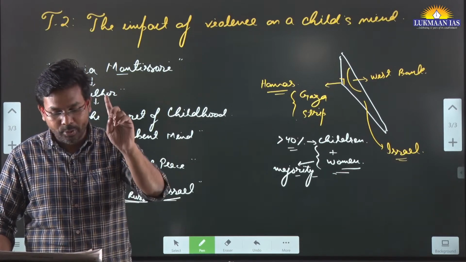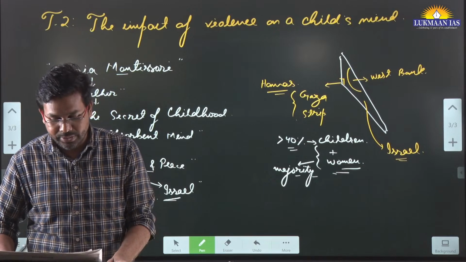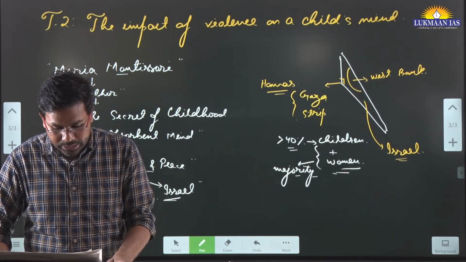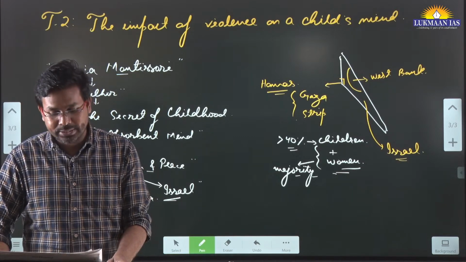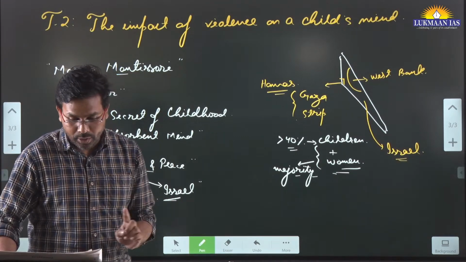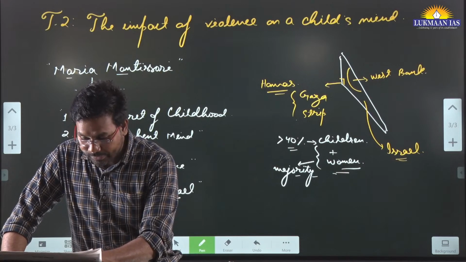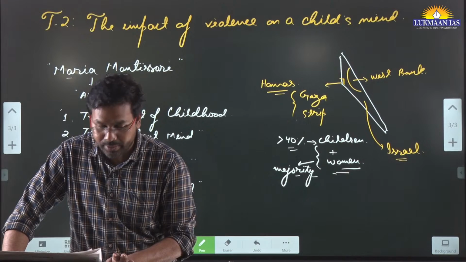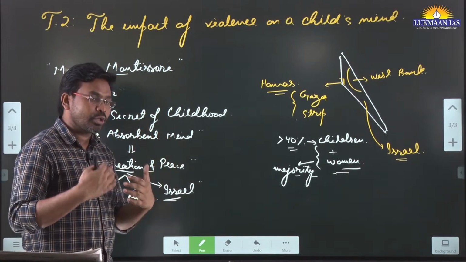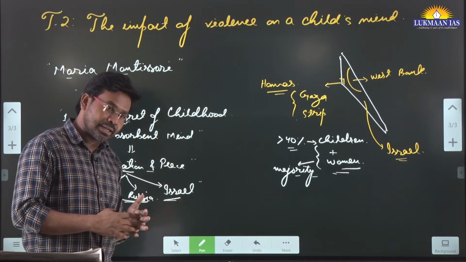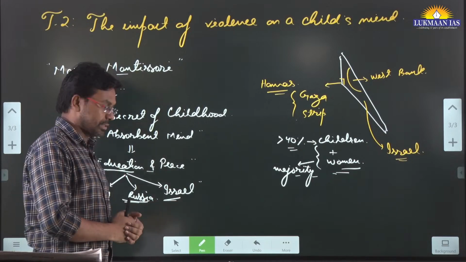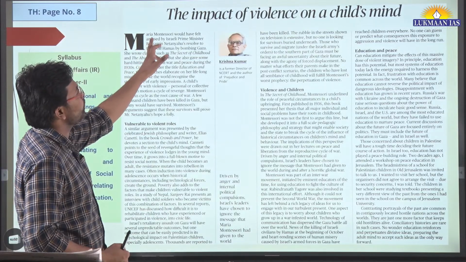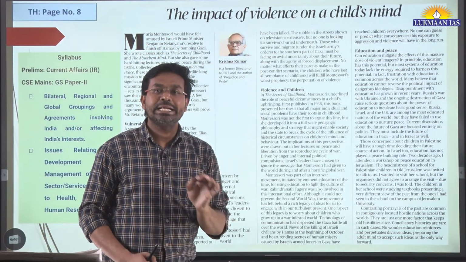And here they have talked about a Jewish philosopher and writer. His name is Elias Canetti. In the book Crowds and Power, he devotes a section to the child's mind. Canetti points to the seed of revengeful thoughts that the experience of violence lodges in the young mind. So revengeful thoughts come into the minds of young children who are survivors of violence, who are families of victims. So this article talks about the impact of violence on a child's mind.